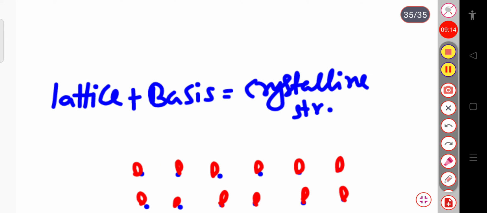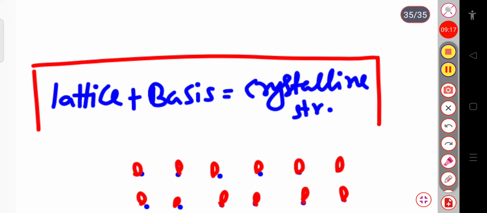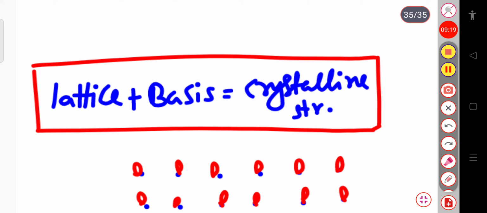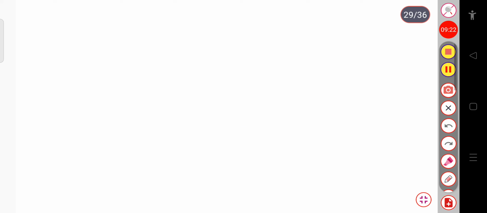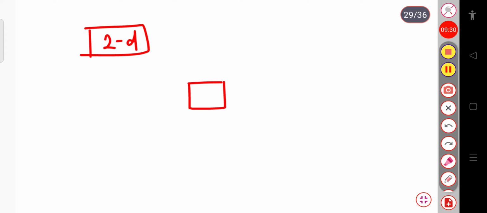So this is the most important thing: when the lattice gets attached with a basis, it will form a crystalline structure. Suppose this is a two-dimensional crystal. Then to define the position of any atoms or molecules of this crystal, I need a coordinate system. These are called the crystallographic axes.